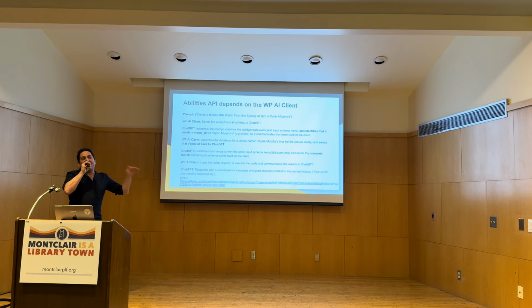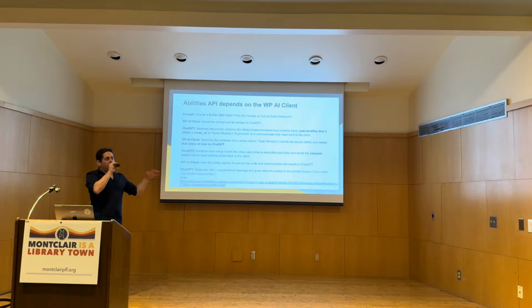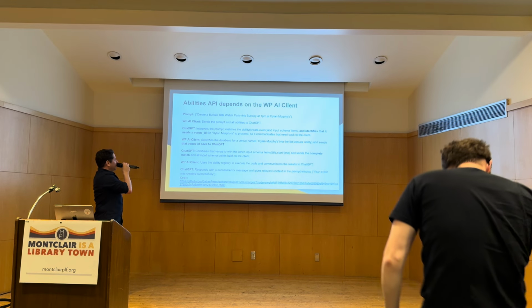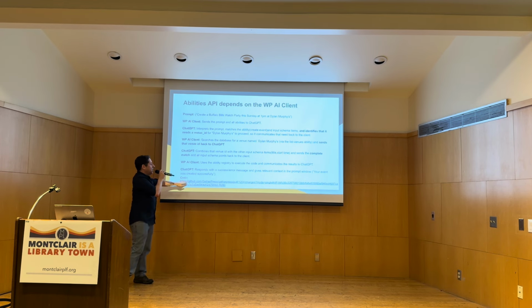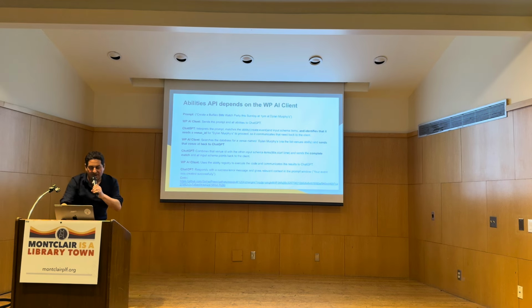So all that back and forth is exactly what happens in how WordPress uses a client to interact with language models, with a few bells and whistles. So anyway, it'll run that code, and then ChatGPT will respond with a success message, either your event was created successfully or an error message, and then of course it will actually create the event. It all happens very fast, but this is just how it all happens. And I included a link to the code if you want to see how that all works.